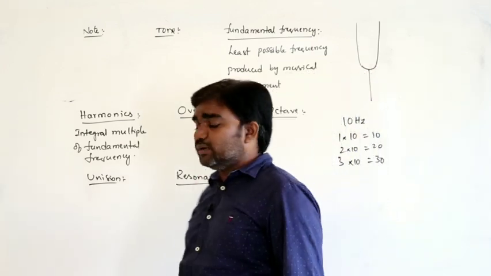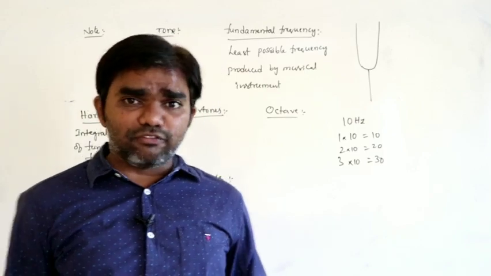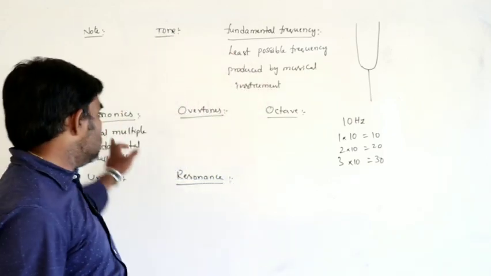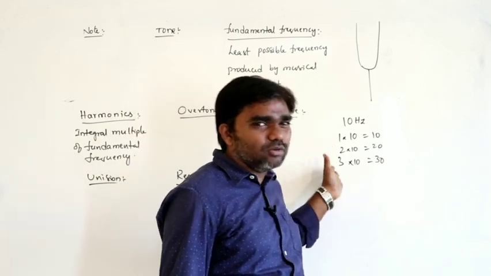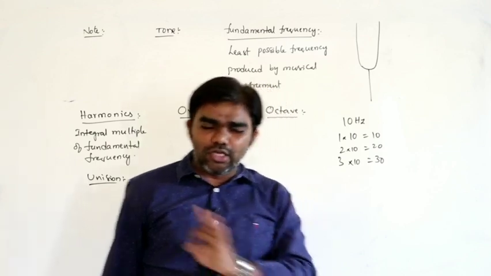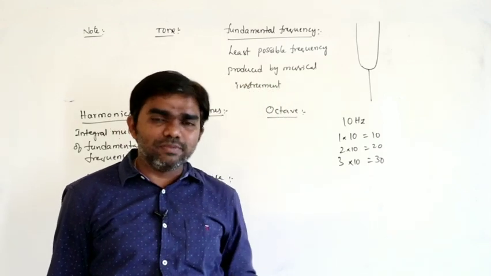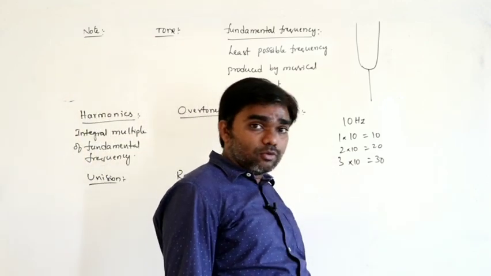Integral multiples of the fundamental frequency are called harmonics: first, second, third, fourth harmonic. We get integral multiples only, not fractions. So that is called a harmonic.